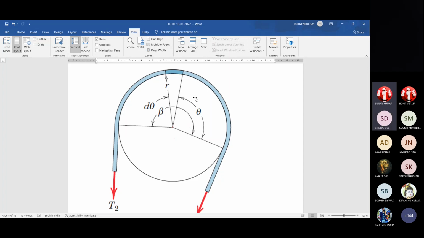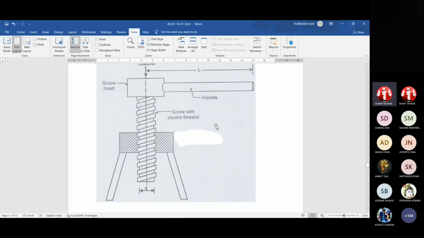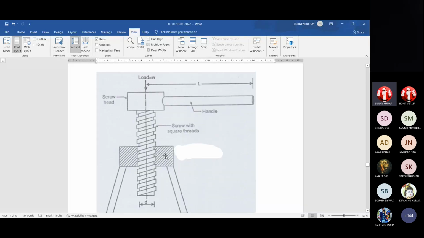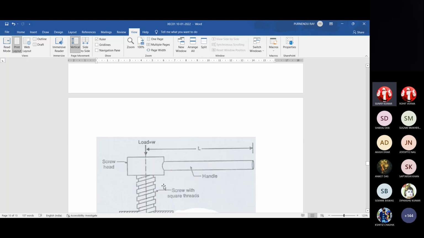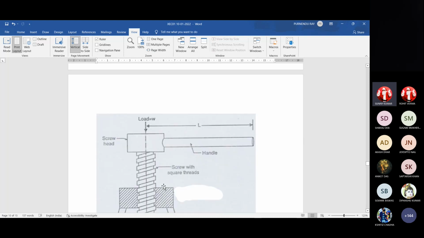Now, some household applications. We have another class at 10. Okay then, please permit me to close, and please do some practice on that. Our next application will be on screw with square threads, the screw jack, or whatever name you call it. From the internet you can get some help. In our next class we will discuss that. But this belt and screw are not included in your exam for CA1.